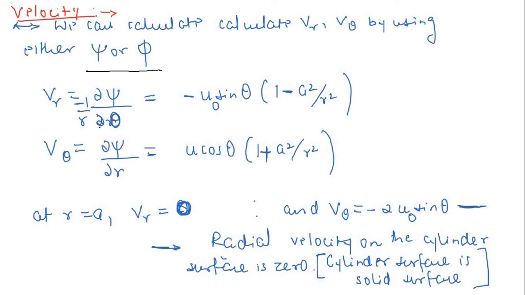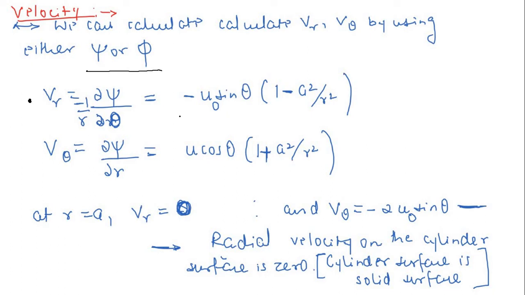Okay, so if you remember the previous last two videos, now finally we will go to this VR. Again, see here, I took a minus sign here, according to my convenience, but don't get confused because of this. You can take plus or minus both. So now VR is equal to minus 1 by r delta psi divided by delta theta.